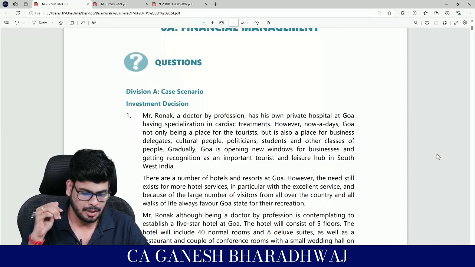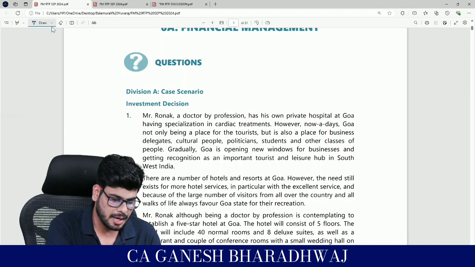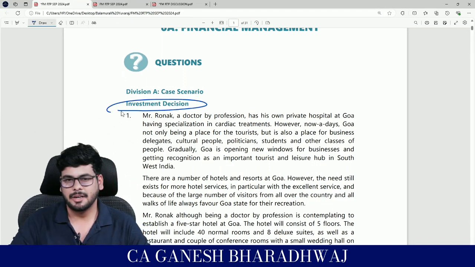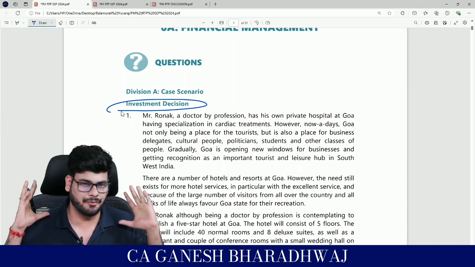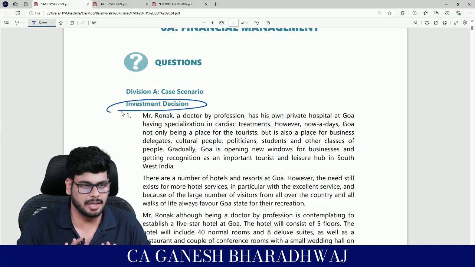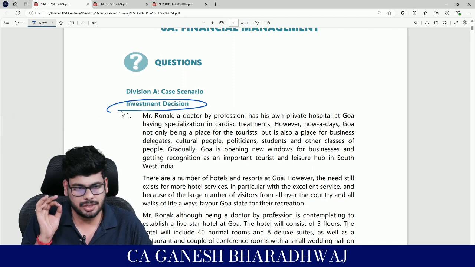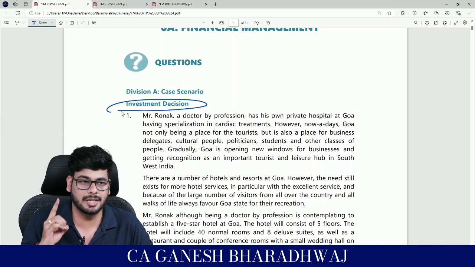Now let's get started with the first question, the only case study based MCQ in this attempt's RTP. And it has come from the chapter Investment Decision. Fine, guys, shall we get started? I want full attention, full focus. Before we start, I want to give you one background and disclaimer. Please don't get afraid by reading this question. This is where many students fail. This is where many students are finding it difficult.